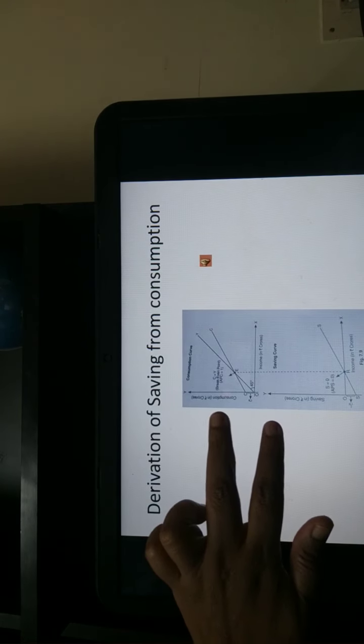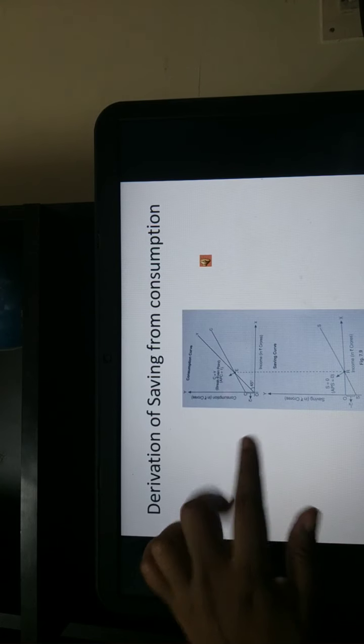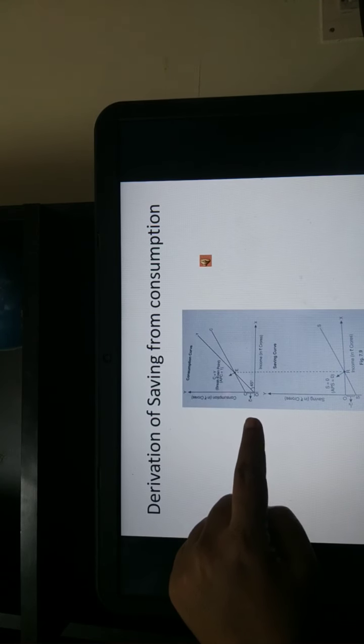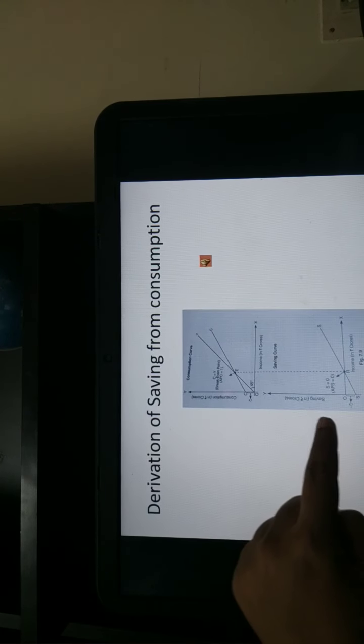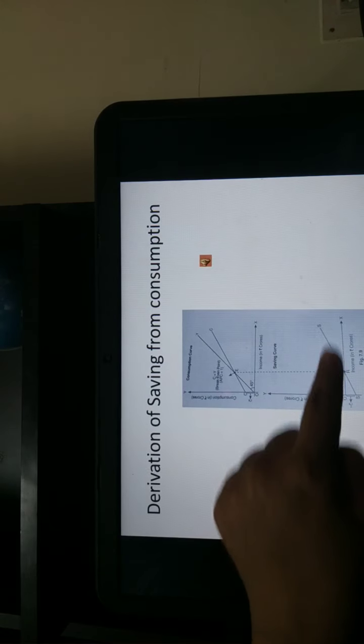Here is a slide. OC is the autonomous consumption, which is represented by this letter C bar, right? Now in the second panel, what is shown is just a saving curve.